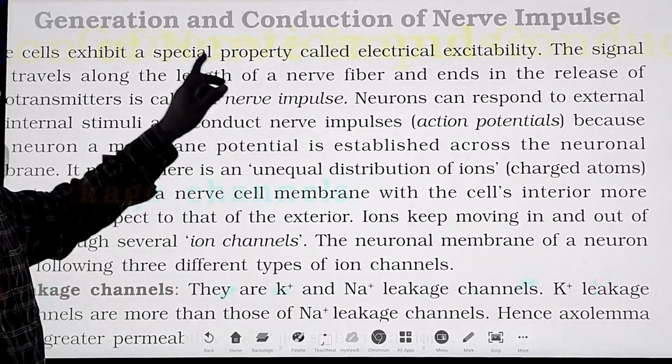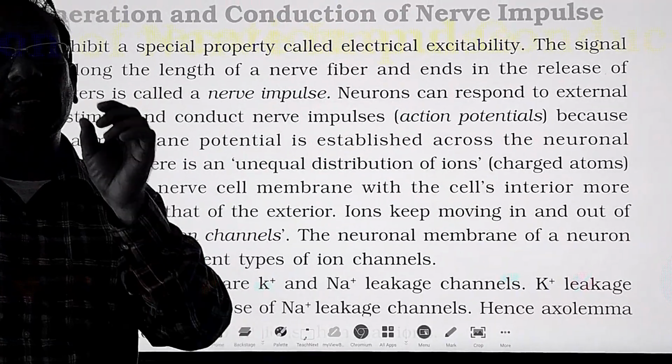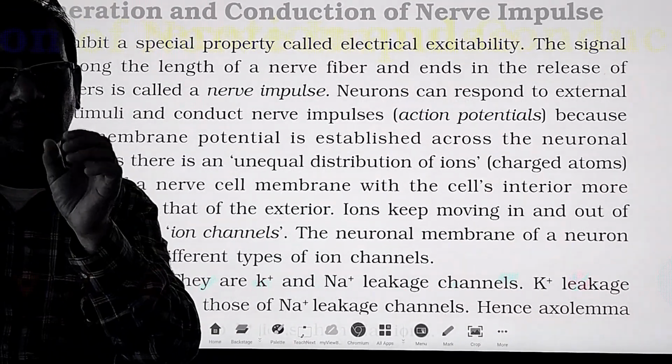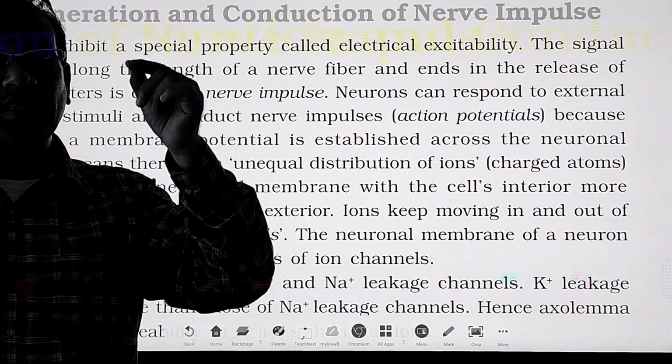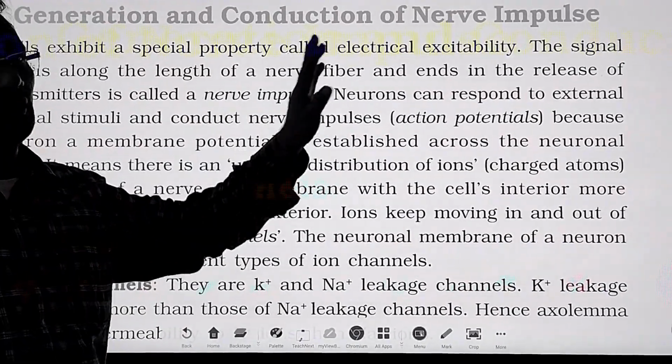So in the generation of nerve impulse, what is the meaning of nerve impulse? The information present in the nerves is in the form of electrical signals. Those signals we call a nerve impulse.